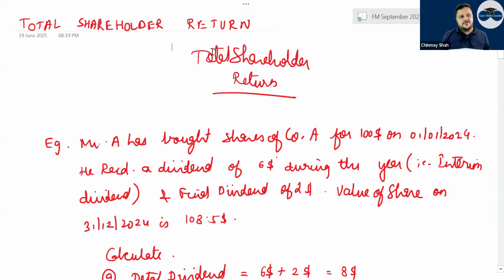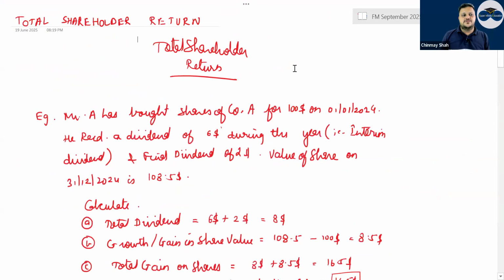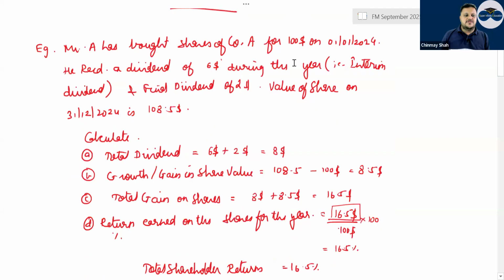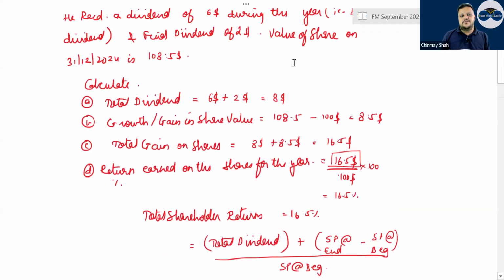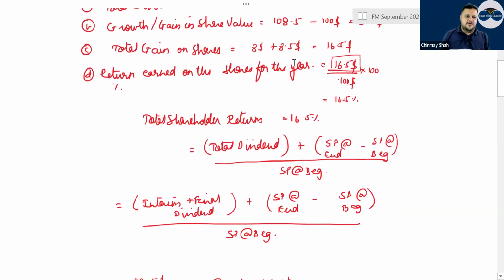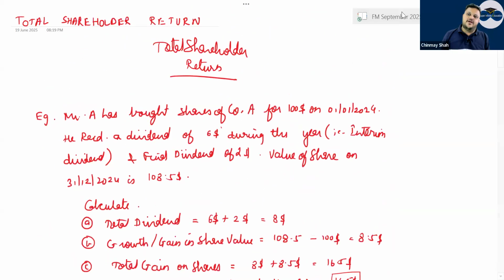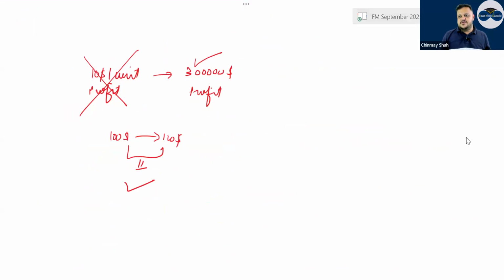Then there is a very important formula, TSR, total shareholder return. What is the formula for TSR? TSR is interim dividend plus final dividend plus the share price at the end minus share price at the beginning, the whole divided by share price at the beginning. It gives you how much return is earned by an investment that is done, generally yearly. Then managerial remuneration, I think I've given.